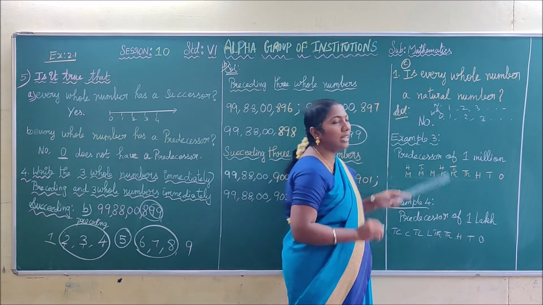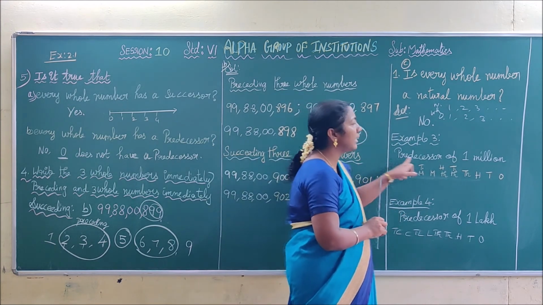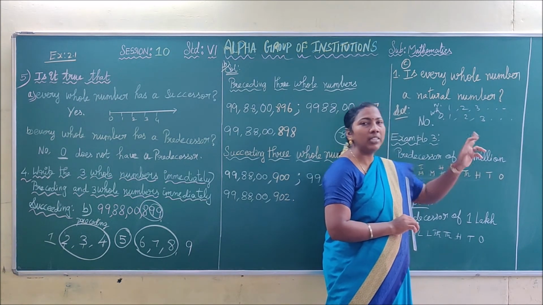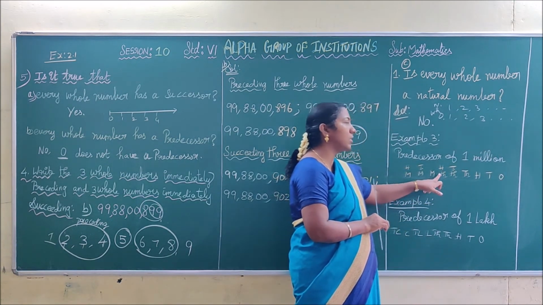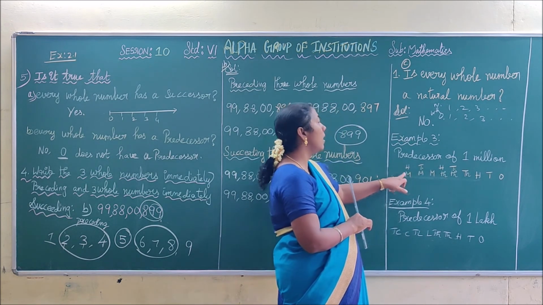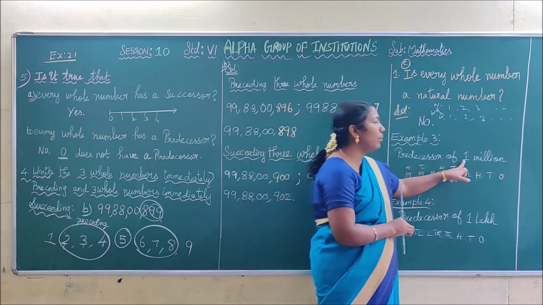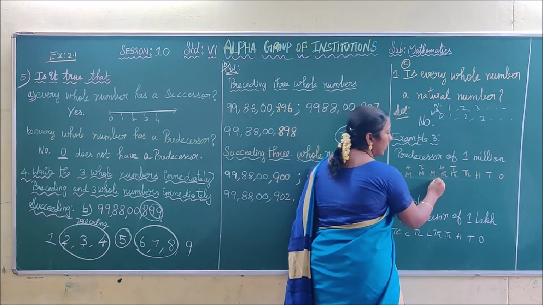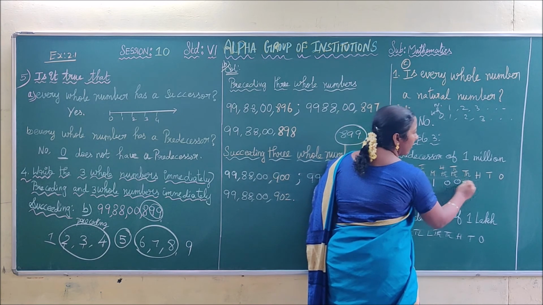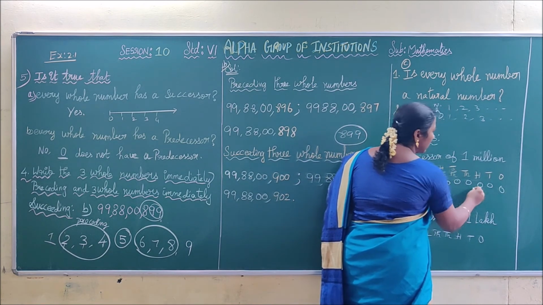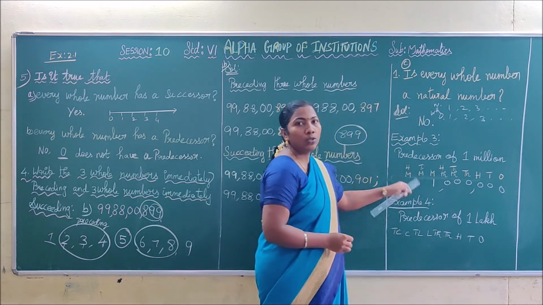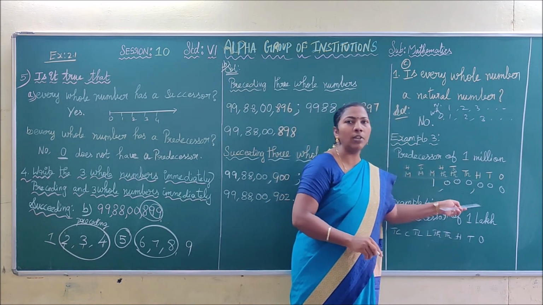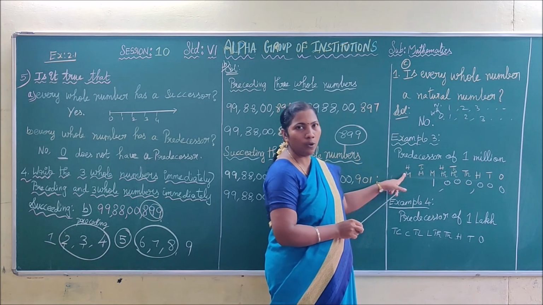In example 3 they asked to write the predecessor of 1 million. How can you write 1 million? You know the place value: ones, tens, hundreds, thousands, ten thousands, hundred thousands, million, ten million, hundred million. To write the number 1 million, you have to choose the million place. This is the 1 million place. So I write 1 here and add 0 to the remaining places. This is the 1 million. To find the predecessor of 1 million, you have to subtract 1 from this number, and you get the predecessor. This is your homework sum.